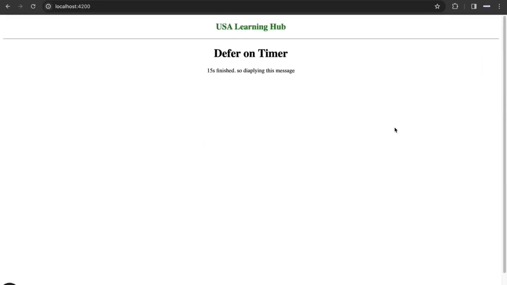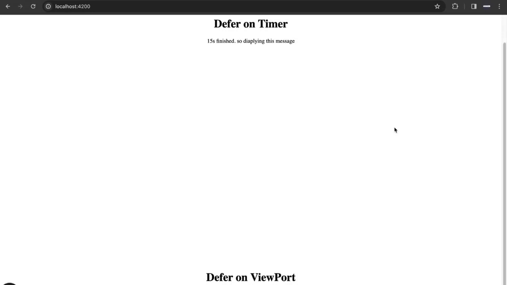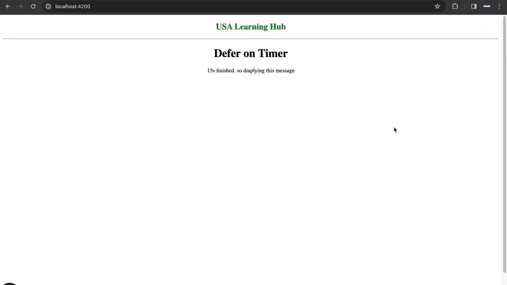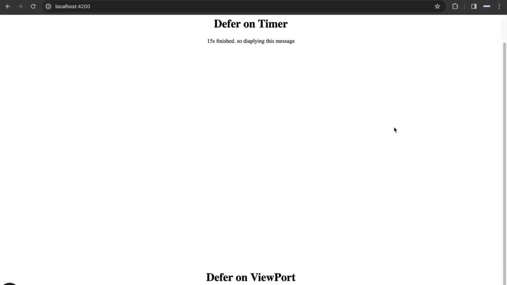So if you want to hide something, suppose you have a big long page showing a lot of content, and you want the page to load as the user scrolls down. Then the performance of the page is going to be much better, displaying whatever content is needed in the viewport right now. After that, when the user scrolls, you can load and defer the leftover content, so it will improve the performance of the web page.